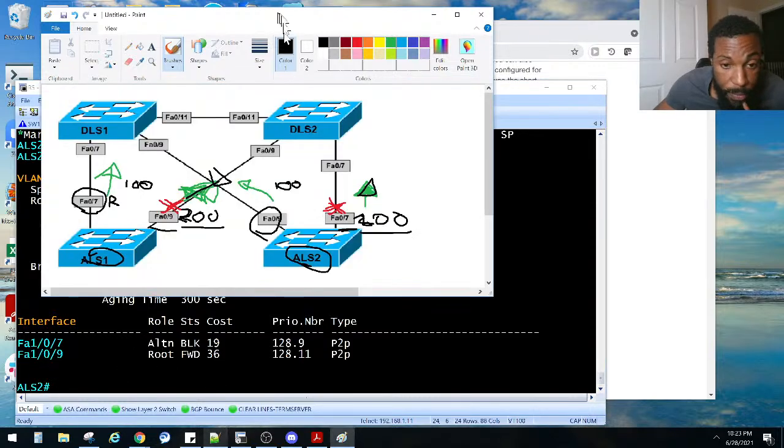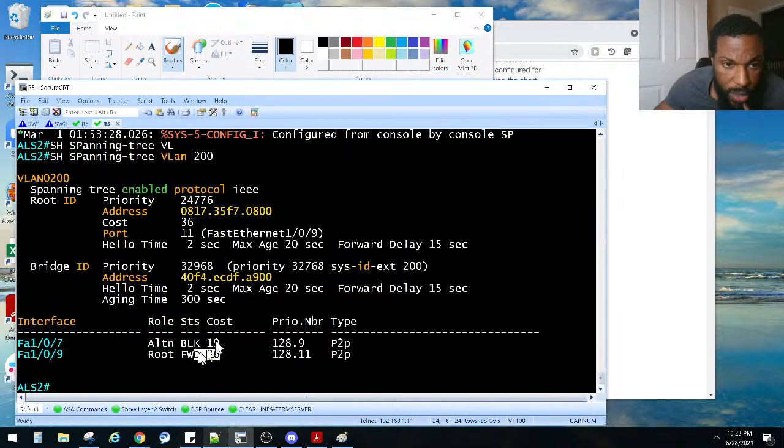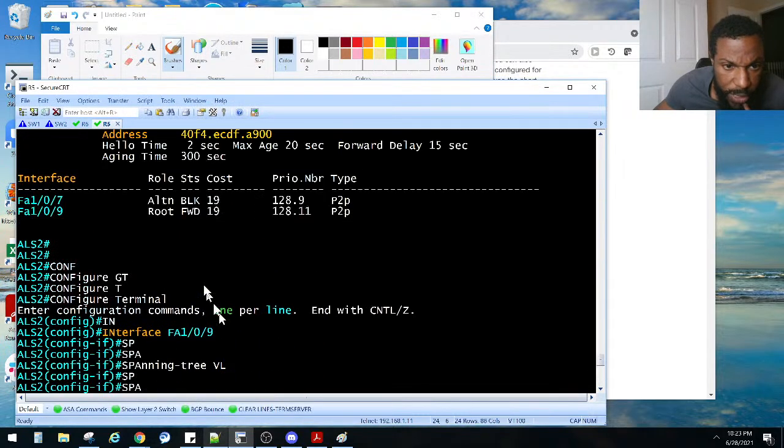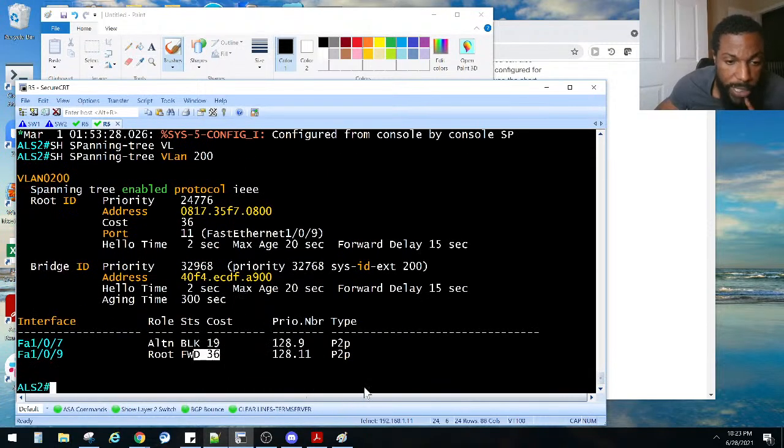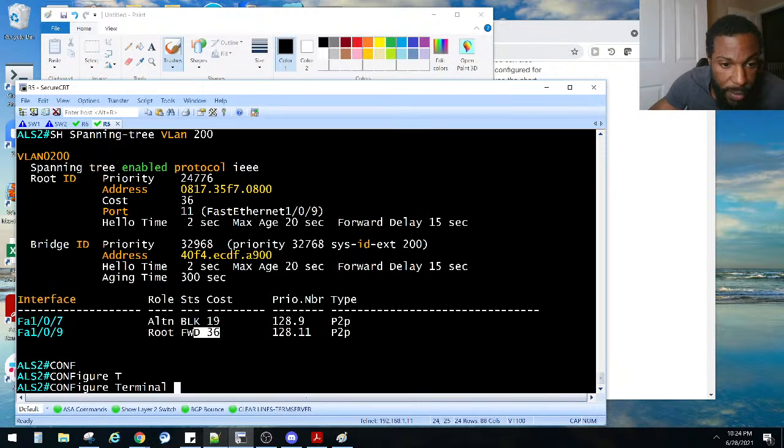And is that what I wanted? Yes. No, 107 is being blocked still. 107 is being blocked. That's not what I wanted. Right? Is that what I did? He was forwarding? Yeah, he was forwarding. We want to make the other one higher. So let's do that one more time. 109 needs to be higher than the other one to be forwarding, right? Let me make sure.